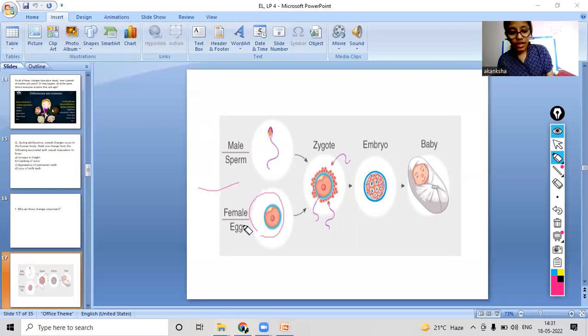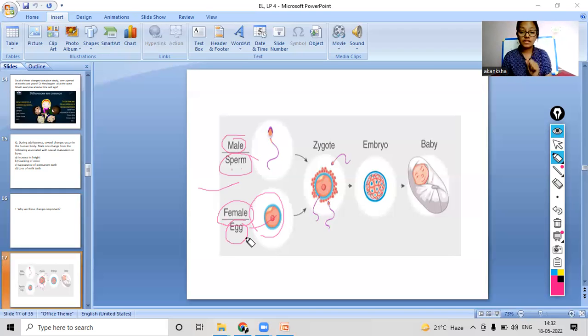What happens in this diagram is, the female has an egg cell, like this is the egg cell here, and the male has sperms, right? Both the sperm and the egg are reproductive cells, and these are very special cells. Why? Because only if these cells are present will reproduction happen in humans.